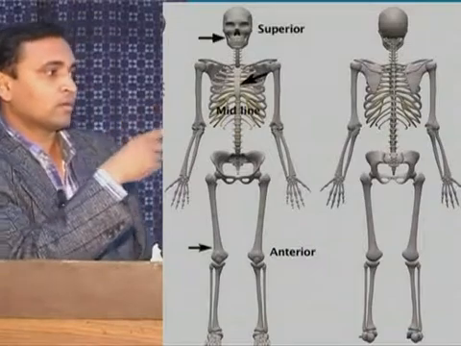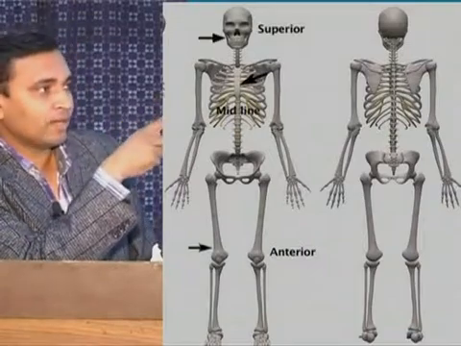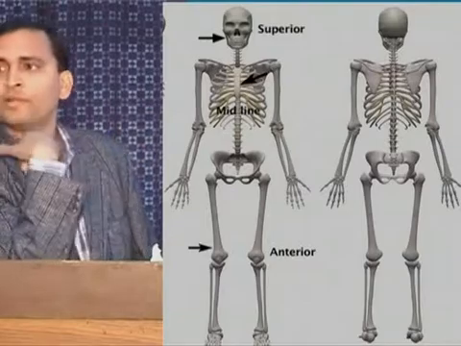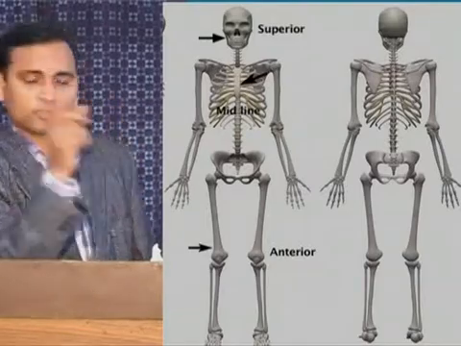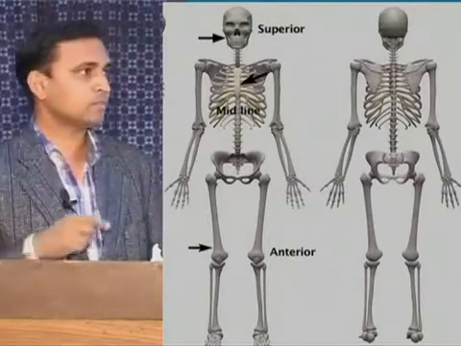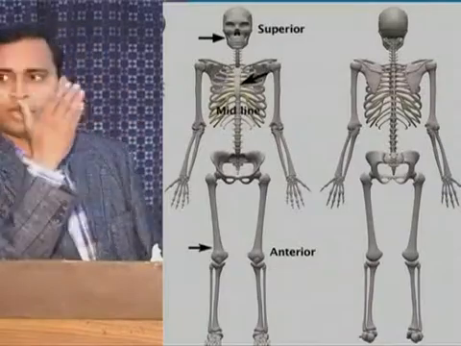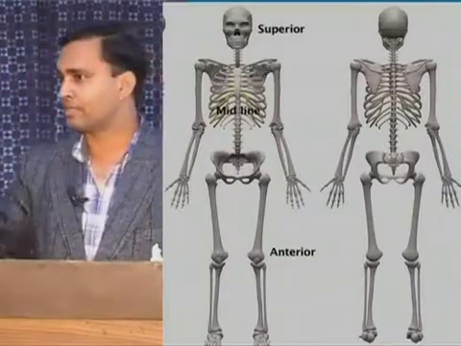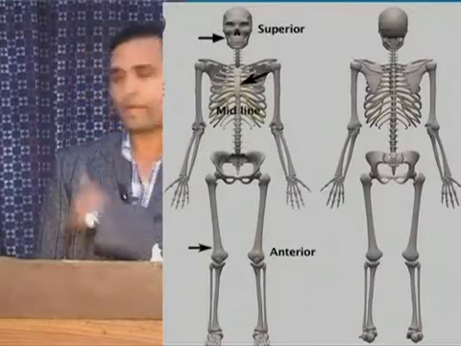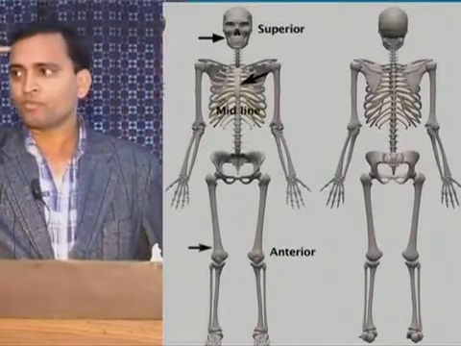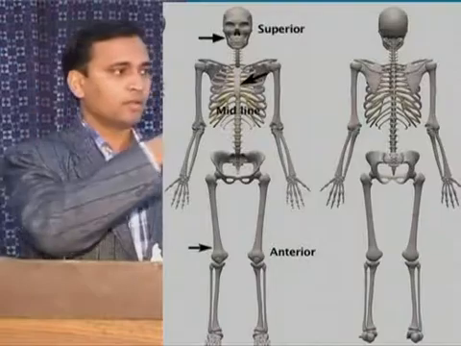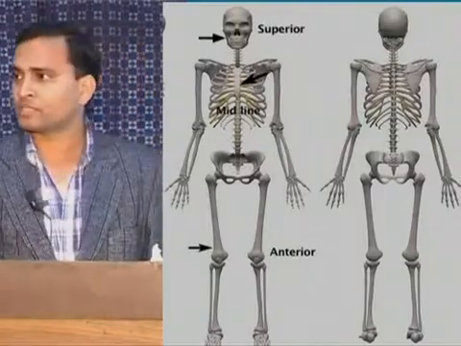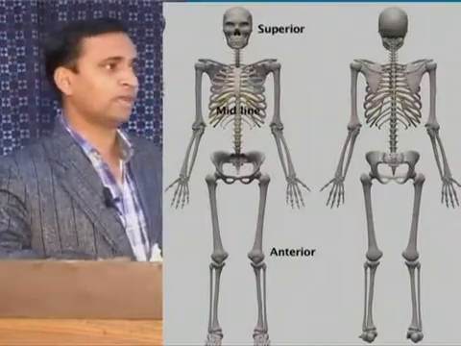Then come to the front and back. Front, back, left, right. You all know these. Next slide. When you see the lateral view, this is the frontal view of the body, and this is the lateral view. When you see from the lateral side, superior or cephalic means head. Caudal or inferior means towards tail or feet. Anterior, posterior.